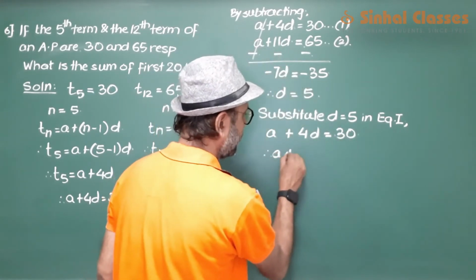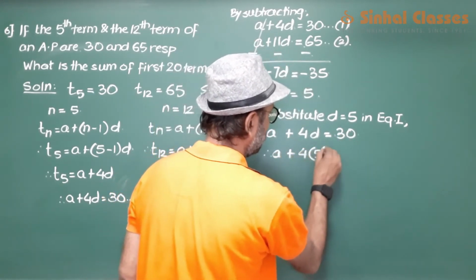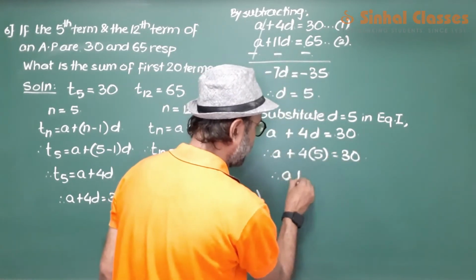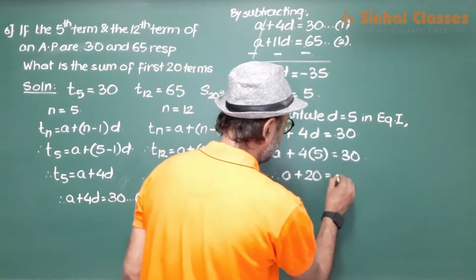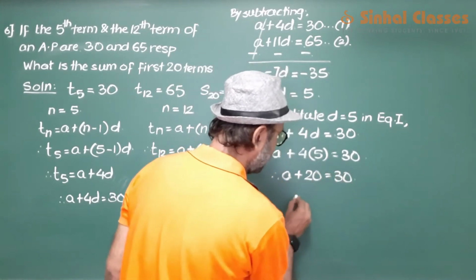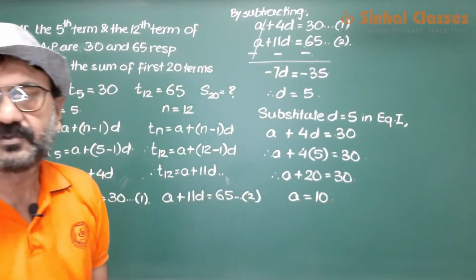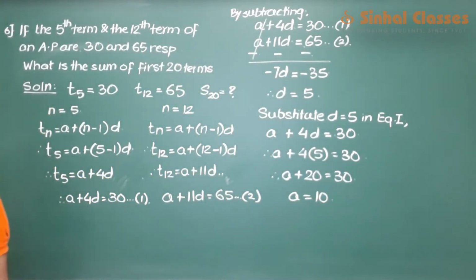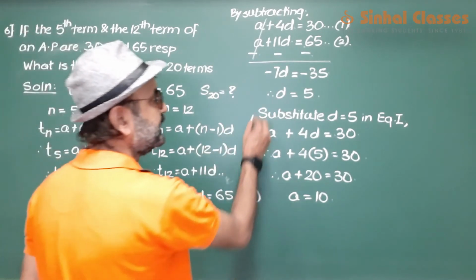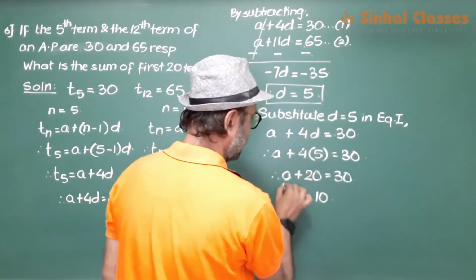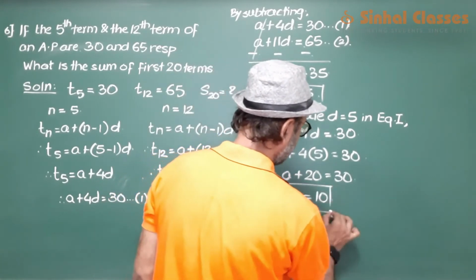So a plus 4d is equal to 30. a plus 20 is equal to 30. So here we have a is equal to 10. So we have got the values of a and d. d is 5, a is 10.